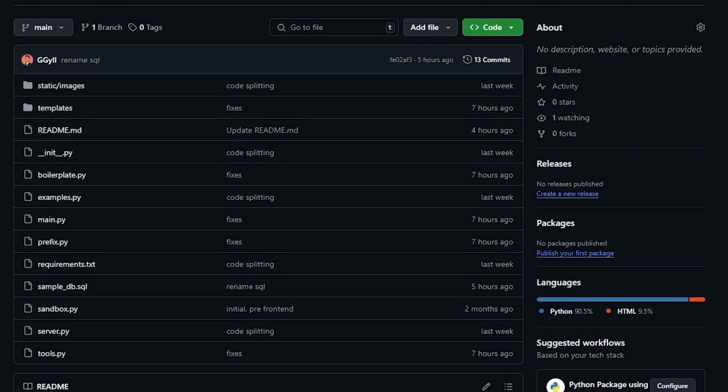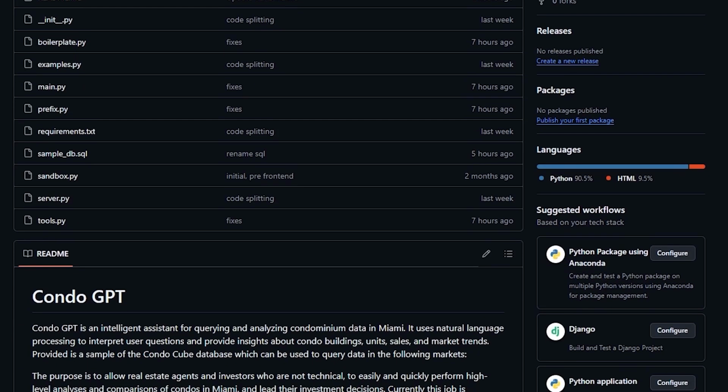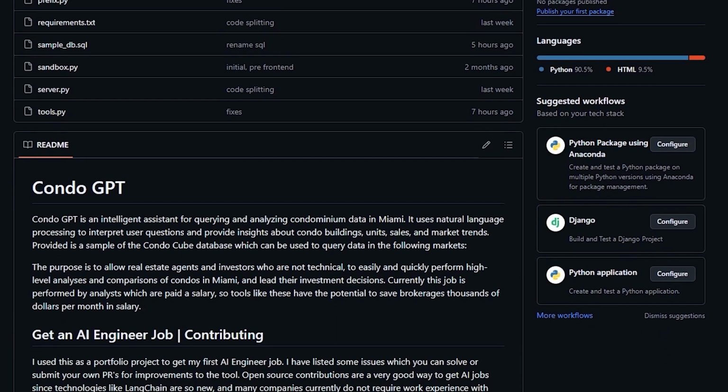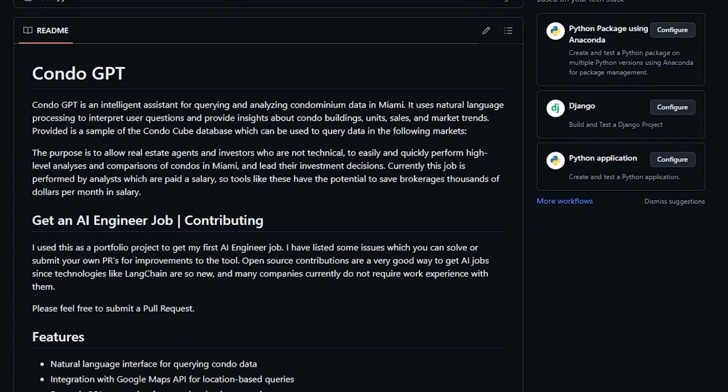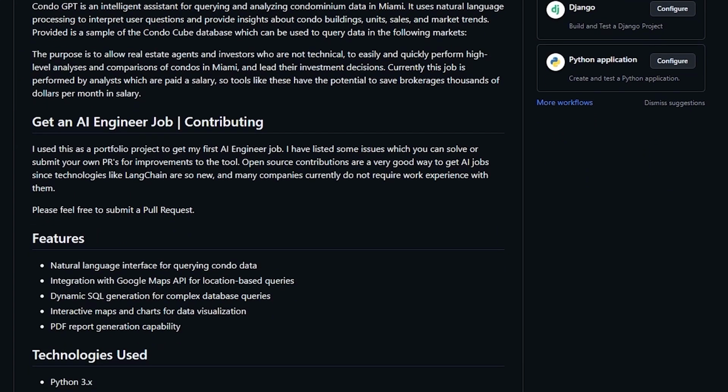Also, many of you are probably looking for open source LangChain and LLM projects to add to your portfolio. Well, I'm going to make the full code available on GitHub, link in the description, and I'll be creating some issues that you can solve to become a contributor on the project. Also, if you spot any other areas for improvement, make sure to create your own issues on this repo and submit your own PRs to the project.